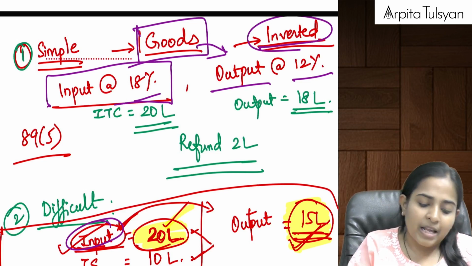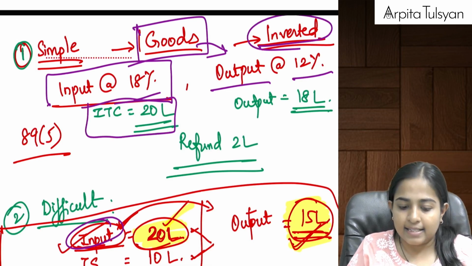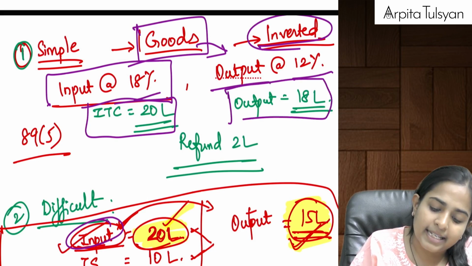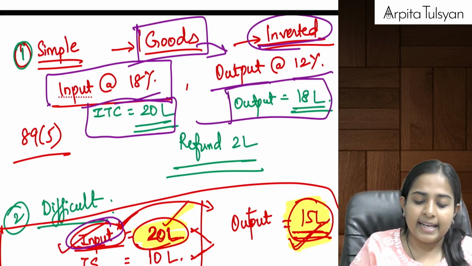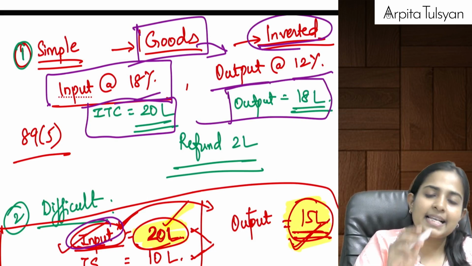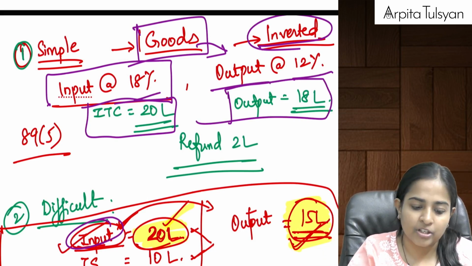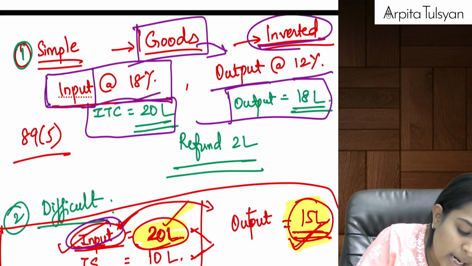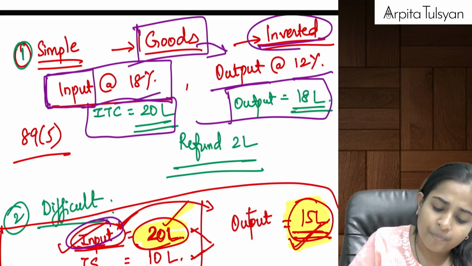Yes. Now when I purchased the raw materials, ITC was, let's say, 20 lakhs. And when I'm selling the goods, let's say output tax payable is equal to 18 lakhs, for example. Since I'm dealing only in one category of goods, which is coming under inverted duty structure, and since this is talking only about inputs and not input services and not capital goods, what will I do?